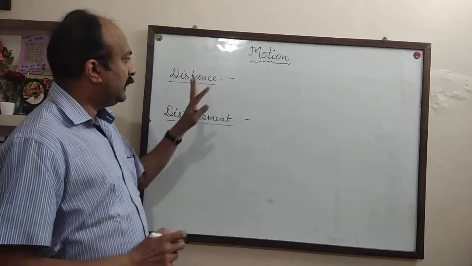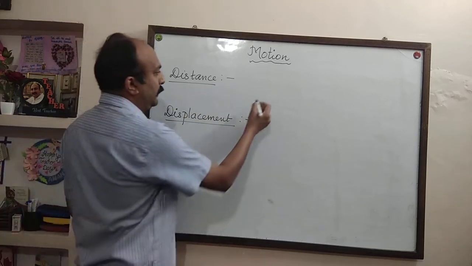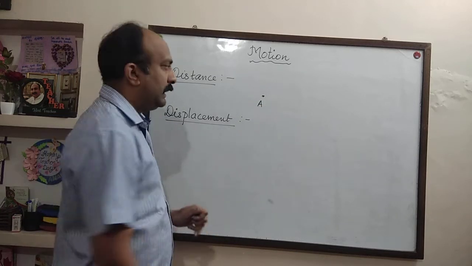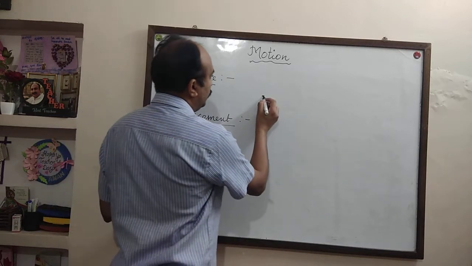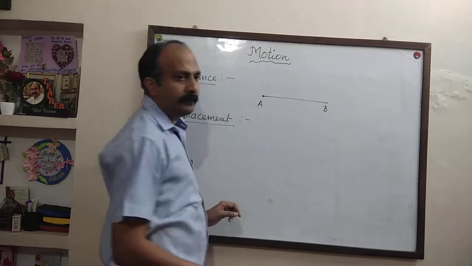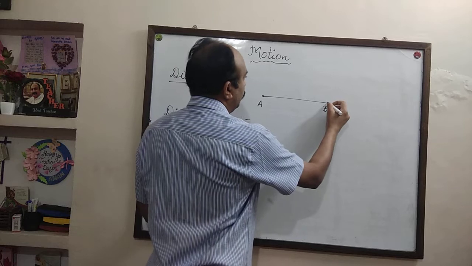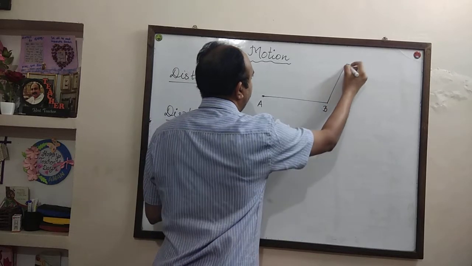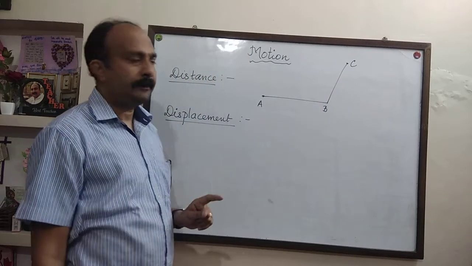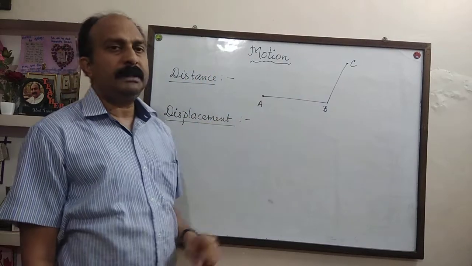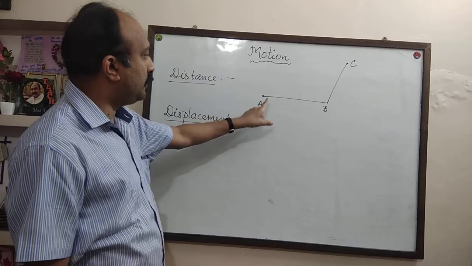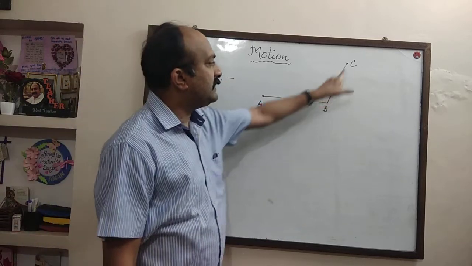Suppose a body is starting from point A, and then it goes to point B, and then it goes to point C. What is the distance covered by this body? The distance covered by this body is AB plus BC.